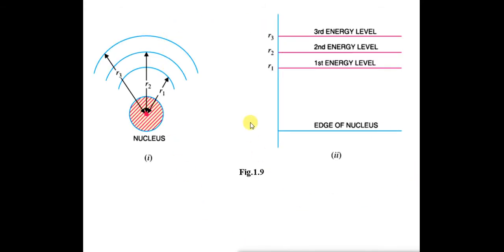So these diagrams are a convenient way of representing the energy levels of electrons in the different orbits. In figure 1, the blue lines indicate the orbits where the electrons revolve. R1, R2, R3 represent the radius, that is the distance between the orbit and the center of the nucleus.